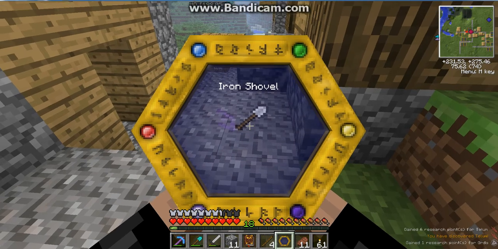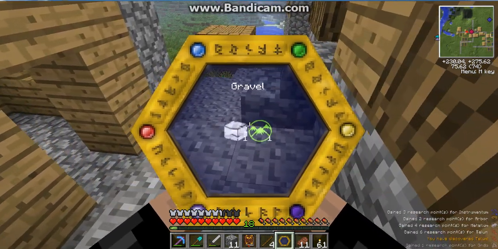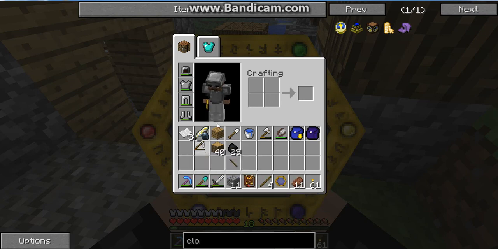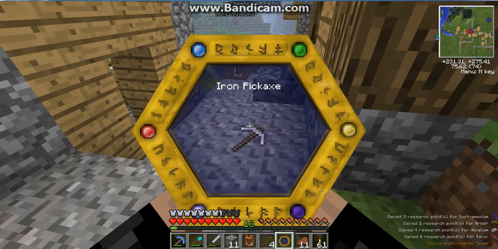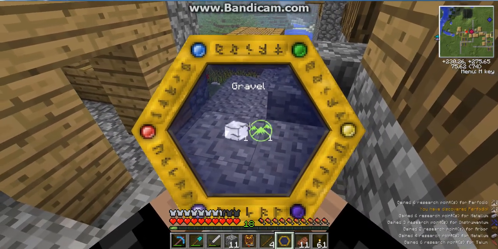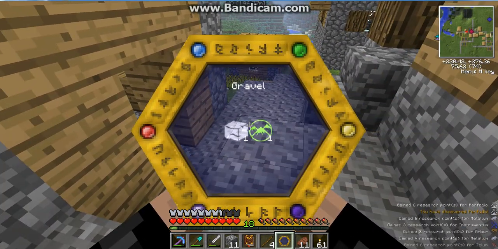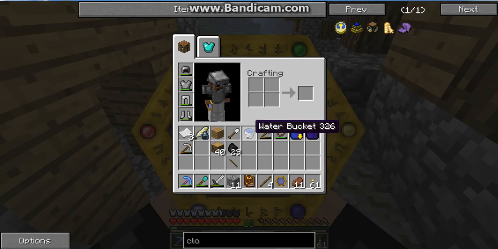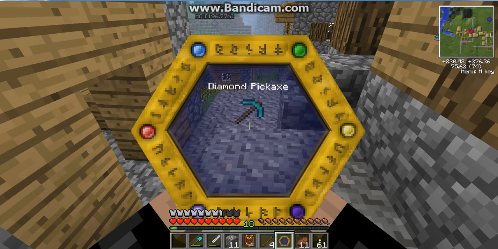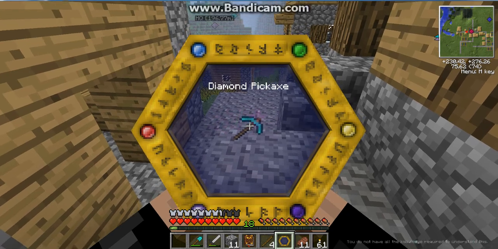Iron shovel. Business there. Iron pickaxe. Fantastic. Alright, we got a new one there, Perfodio, which is apparently mining. Outstanding. So we are really starting to come along nicely here. So we just need to keep going through here and see what else we can find out. Let's see what this diamond pickaxe will scan up as.